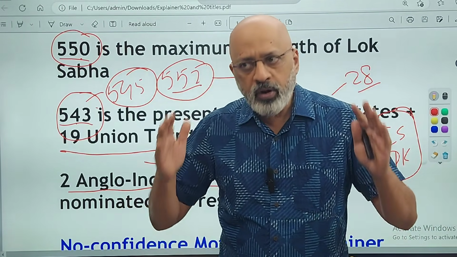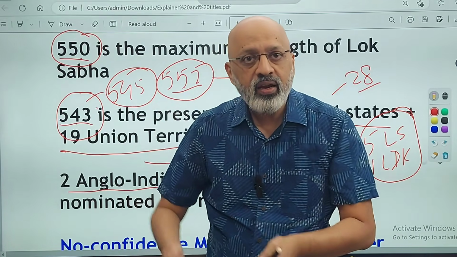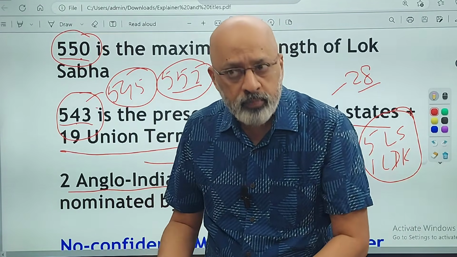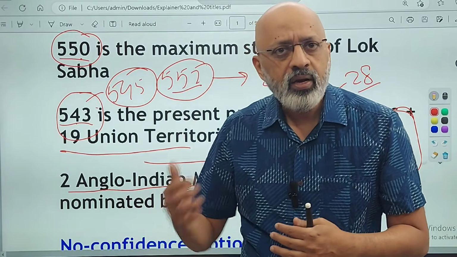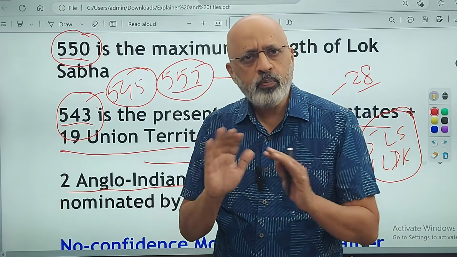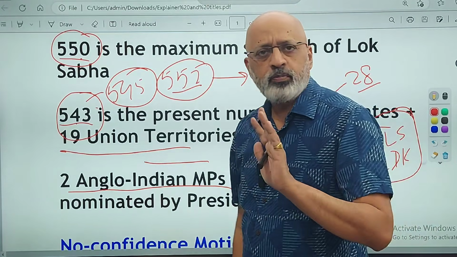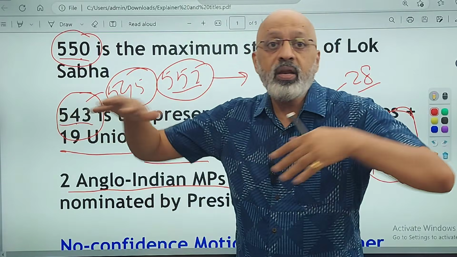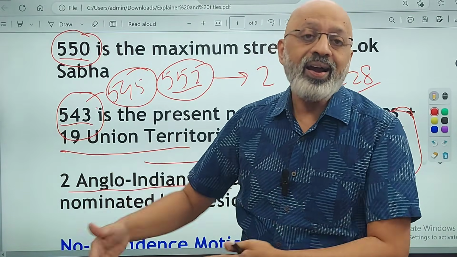Please don't touch it. But from my side, whatever I think falls in that gray area will have to be communicated, will have to be taught. If it comes in the exams or doesn't come in the exams, that's secondary. If something extra gets stored in your head, there's no problem. You don't have to pay extra tax for it. So that's my limited point. Don't be obsessed with this thing, this is not in the exam, this is in the exam. There are a lot of things which are in the gray kind of an area.